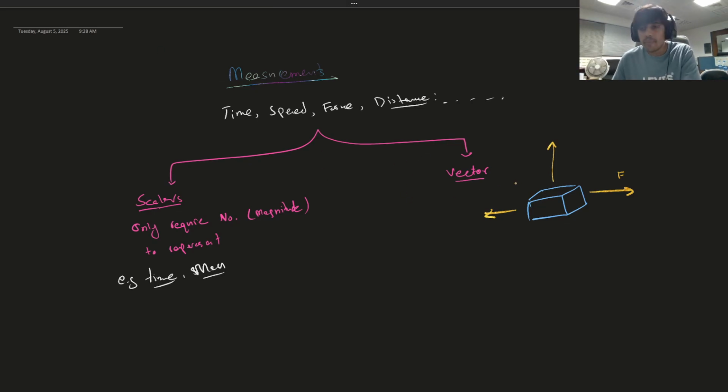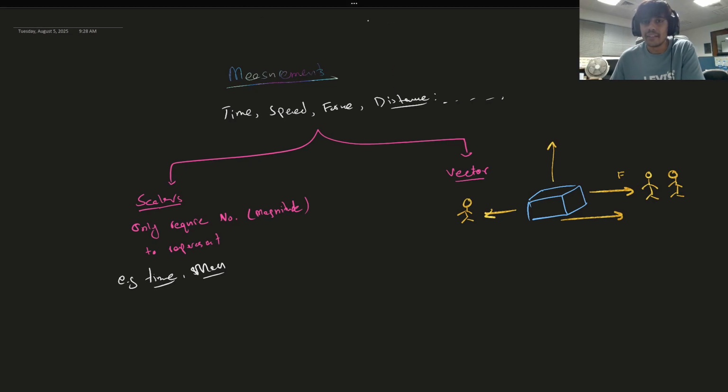For example, if two people are pushing in this direction, and one person is pushing in this direction, then where will this box move? Of course, towards these two people, because they can apply more force. That's why the direction is actually very important when we are telling something about force. So force is a vector. Okay, so for example, force.